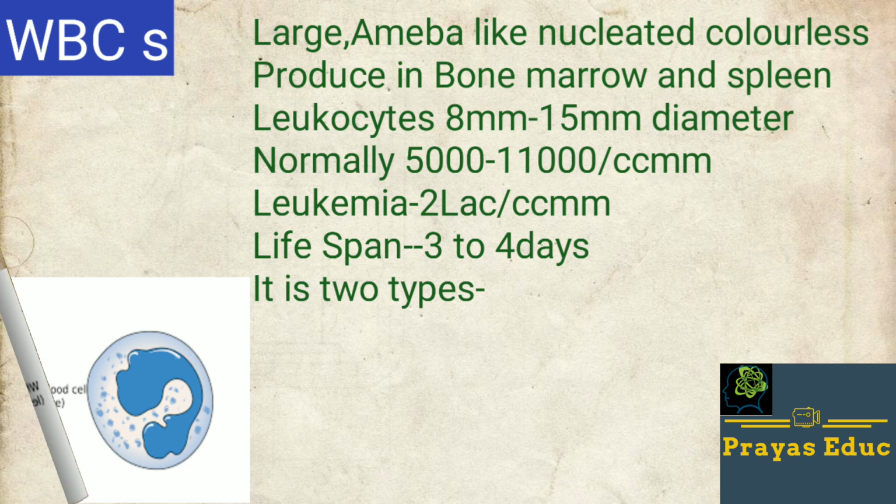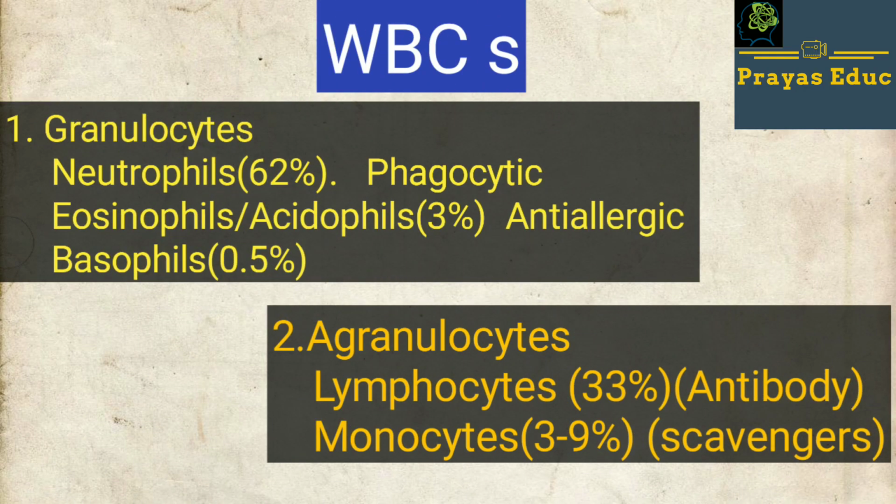WBC is of two types, number first granulocytes and number second agranulocytes. Granulocytes include neutrophils, then eosinophils, which are also known as acidophils, and number third, the basophils. Number second, agranulocytes, are of two types, lymphocytes and monocytes. First of all, we see about the granulocytes.